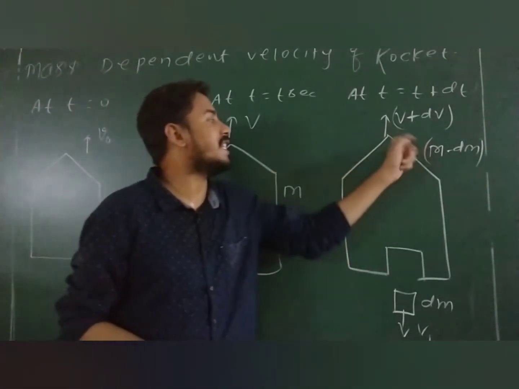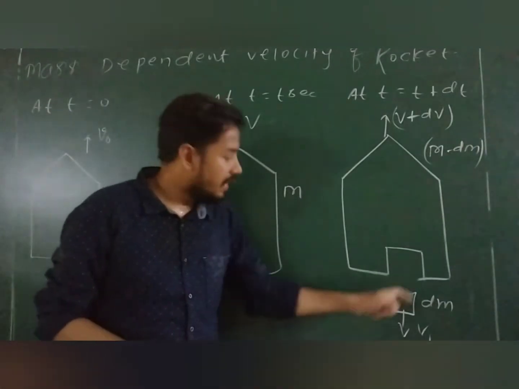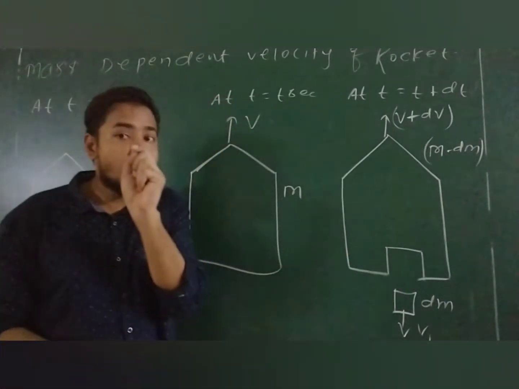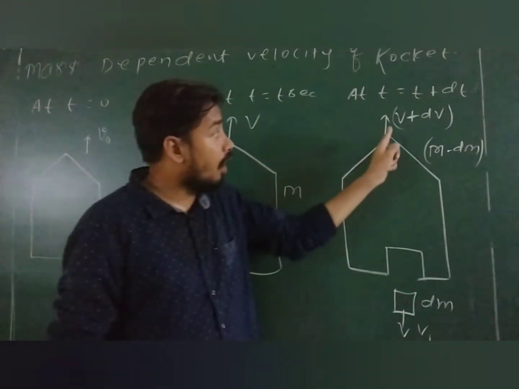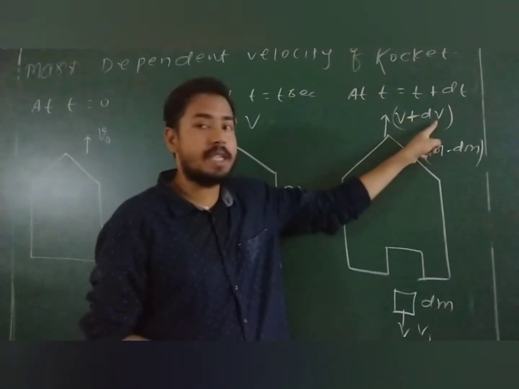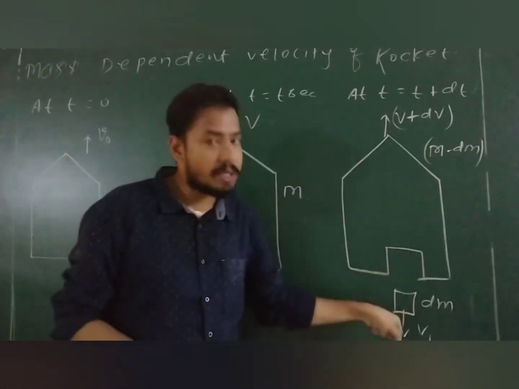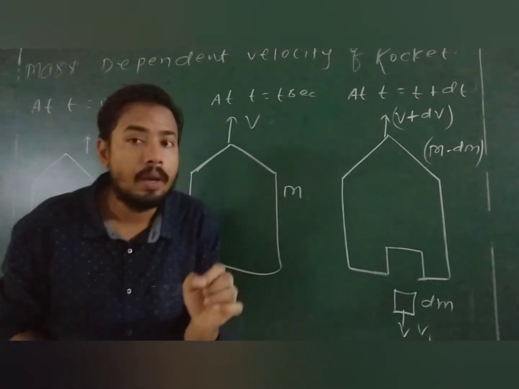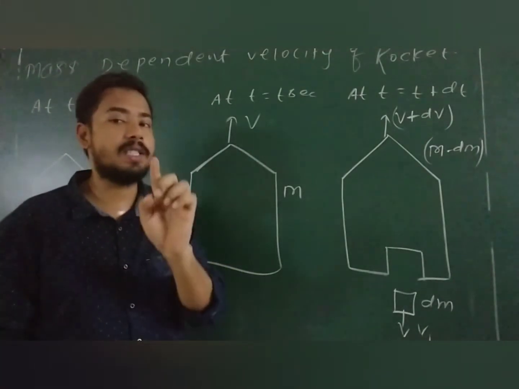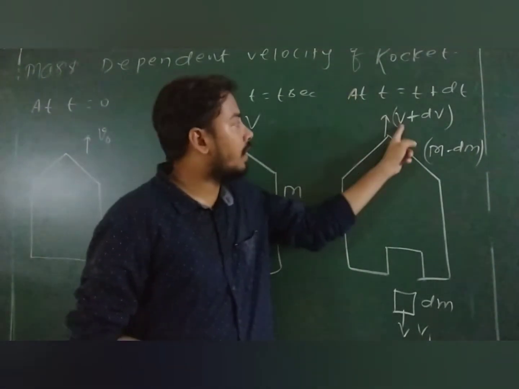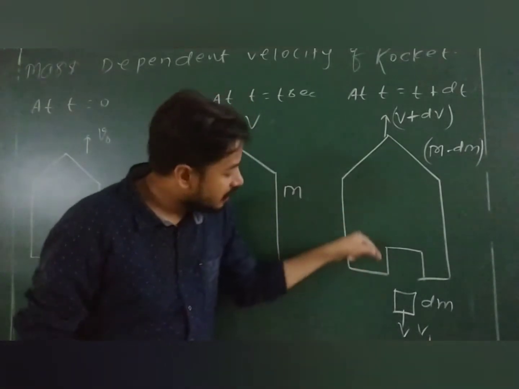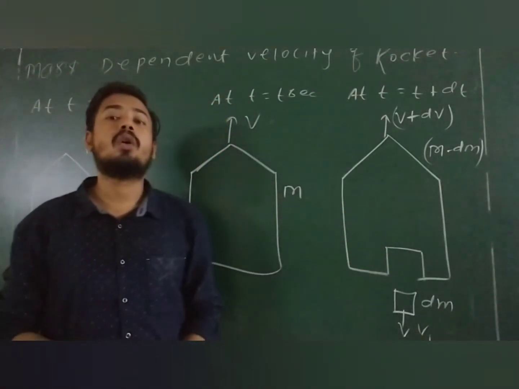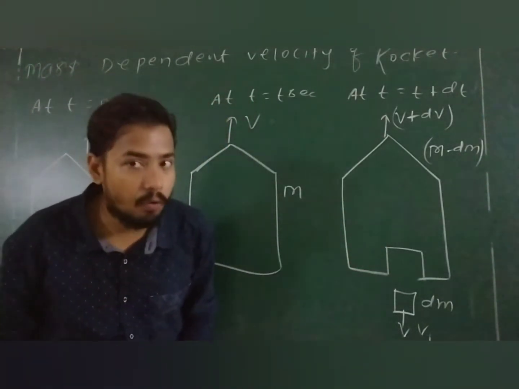So the mass of the exhaust is dm, and I assume this rocket is going up with velocity v plus dv, and this exhaust mass is going down with velocity v1.